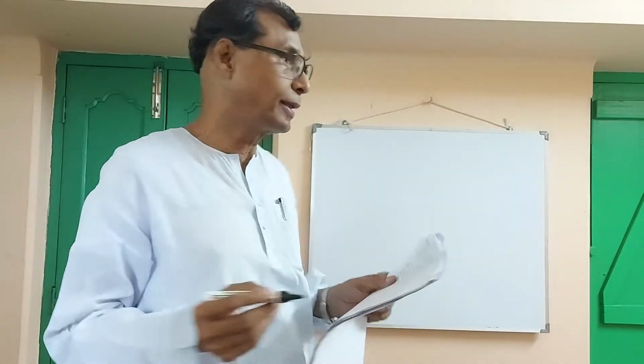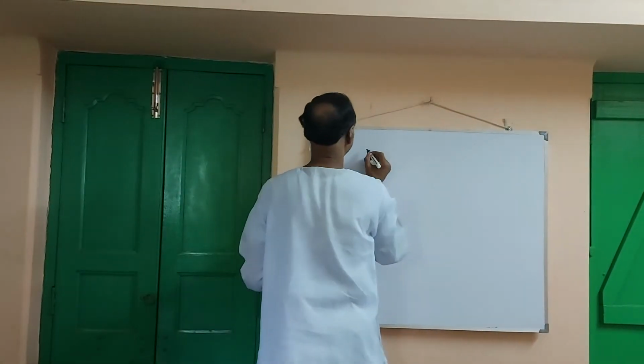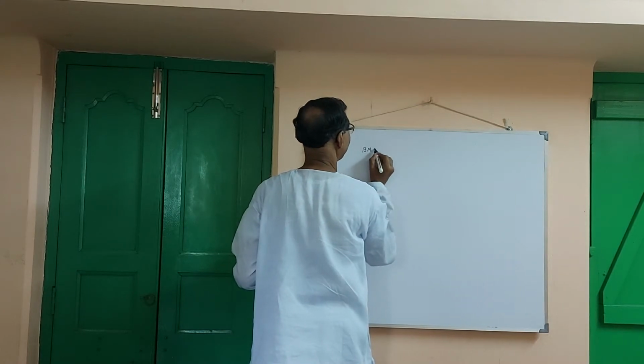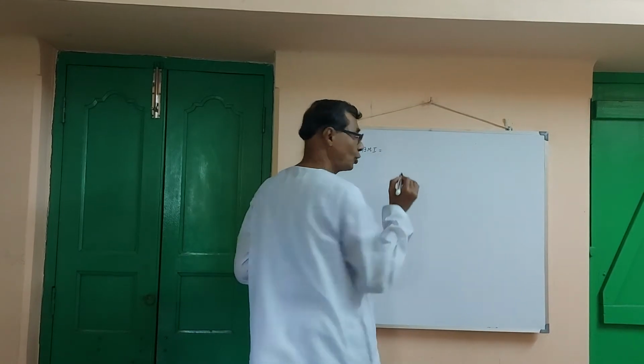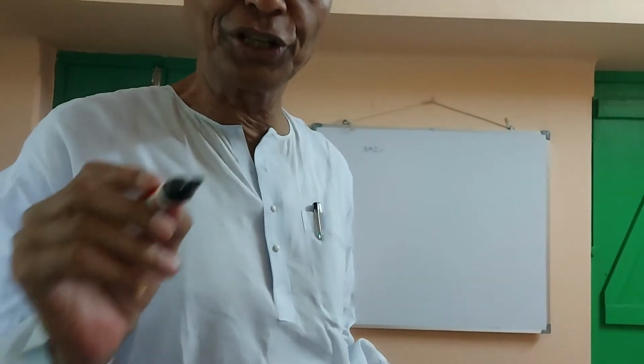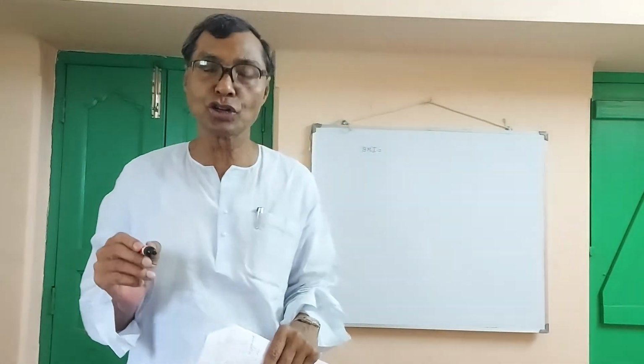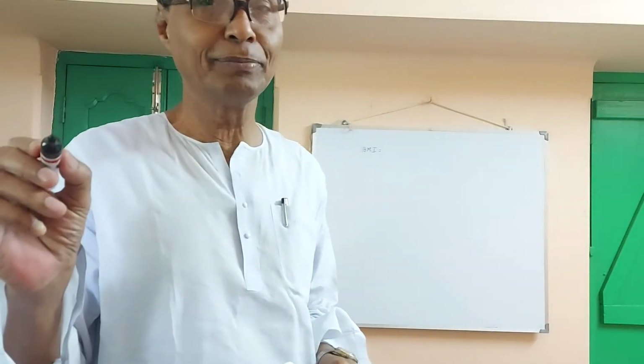Now the first question: mention the formula to calculate the BMI. How to calculate BMI? You will have to find out the weight in kg, and also the height in meters.